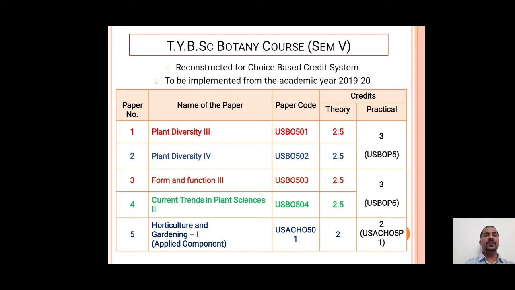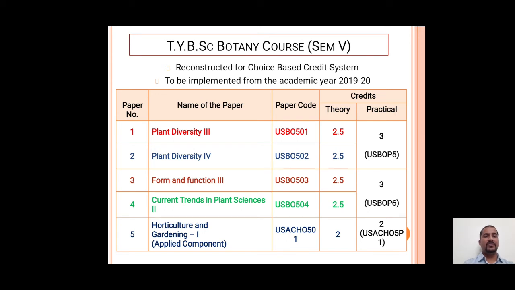Similarly, paper number 3, that is Form and Function 3, USBO 503, carries 2.5 credits weightage, while paper number 4, that is Current Trends in Plant Sciences 2, USBO 504, also carries a weightage of 2.5 credits. The practical paper based on these two theory papers carries 3 credits weightage and has the paper code USBOP6. Paper number 5 is the applied component; this paper may be different in different colleges.